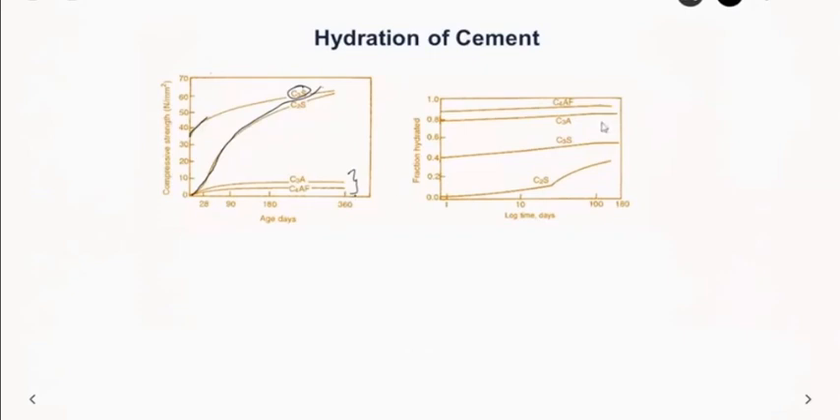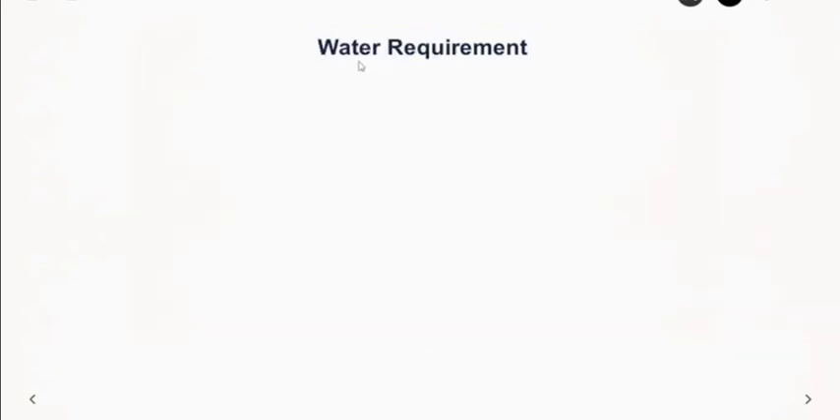We also saw about setting: when alumina is present, the cement starts setting very quickly. As you can see, the fraction hydrated is very high for C4AF and C3A initially. Now let us see how much water is required to be added to this cement so that you have a proper cement paste.